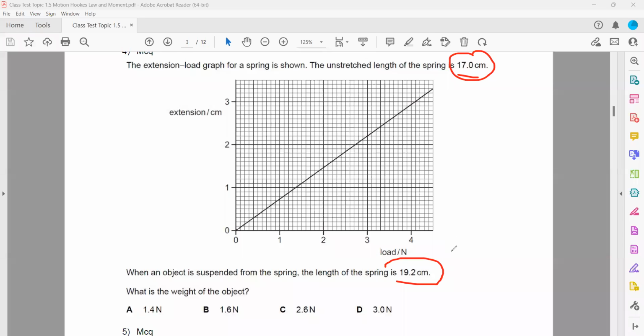So when we take the difference between them, it is 19.2 minus 17, which is equal to 2.2. So 2.2 is the extension. Each box represents 0.1. So this will be 2.1, and this one is 2.2. From 2.2, we draw a line to work out how much load is attached. When we draw a line on the graph, the load attached is equal to 3. So option D will be the right answer.